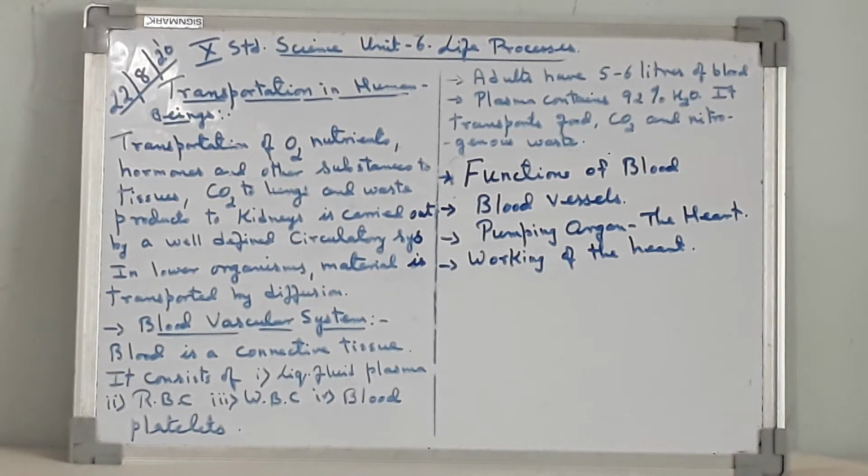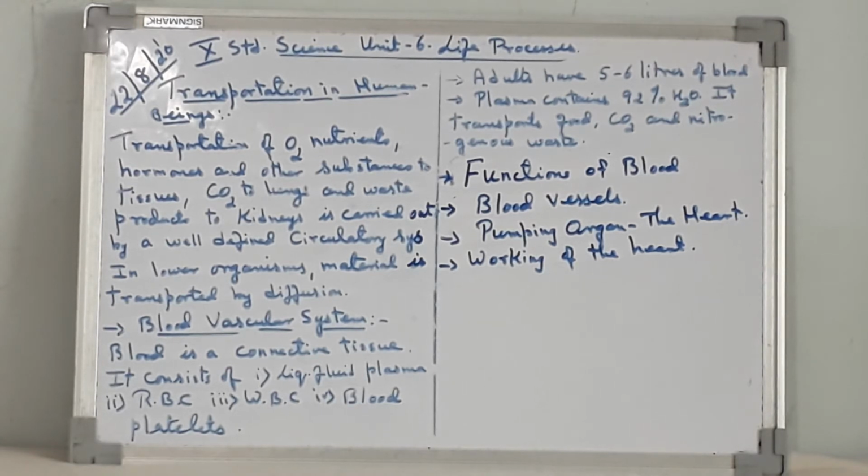Transport of nutrients, that is, digested food is absorbed into the blood in the small intestine. Transport of waste products like urea and uric acid are taken to the kidney. Defense against infection, that is, the WBC digests and engulfs the bacteria. Blood produces antibodies against specific bacteria and viruses.